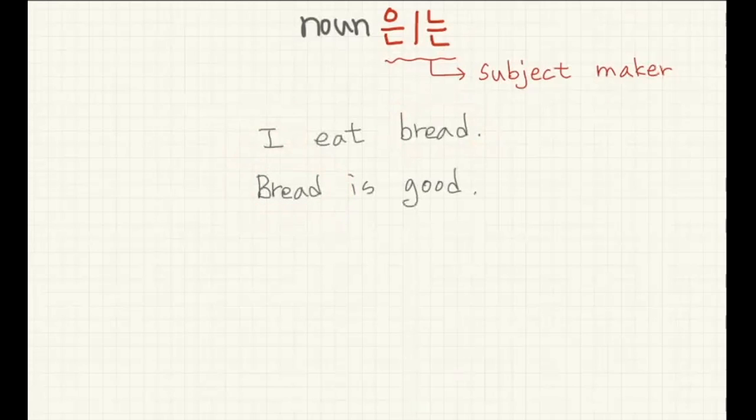So in English, location really matters, where it is. But in Korean, what you attach matters. 저는 빵을 먹다. So location doesn't matter.